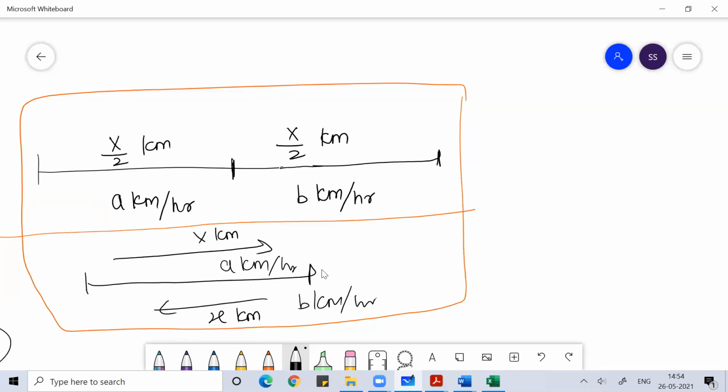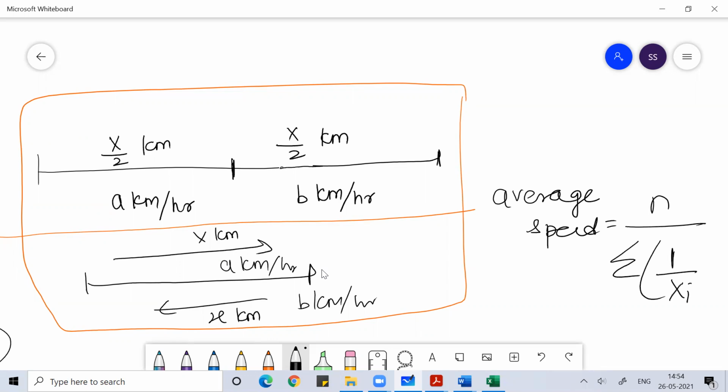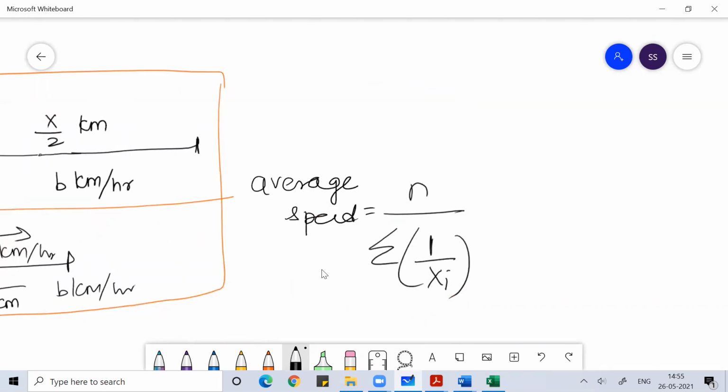You know the formula: average speed is total distance covered divided by total time taken. Otherwise, you can remember average speed is equal to n divided by summation of 1 by xi. So if two speeds are given and you want to find the average speed, that would be 2 divided by 1 by a plus 1 by b.